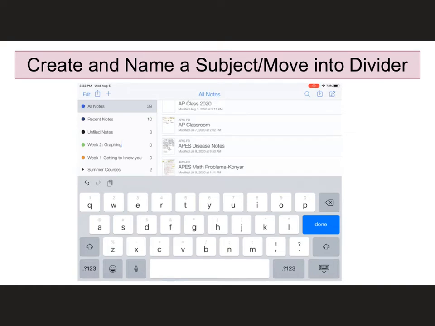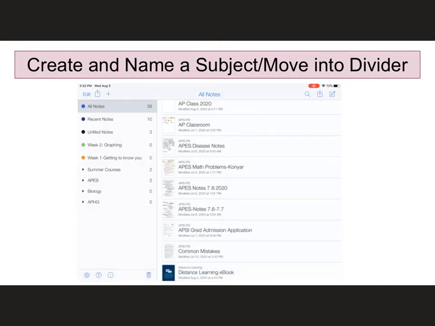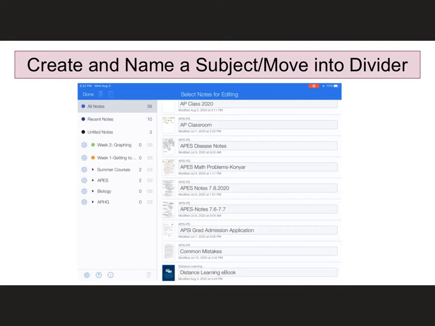So now I have both of those done. Now you'll notice they're outside of my biology folder, and I want to move them into my biology folder. So what I'm going to do is I'm going to touch the edit. Now when I do, I'm going to see a whole bunch of new things coming up.